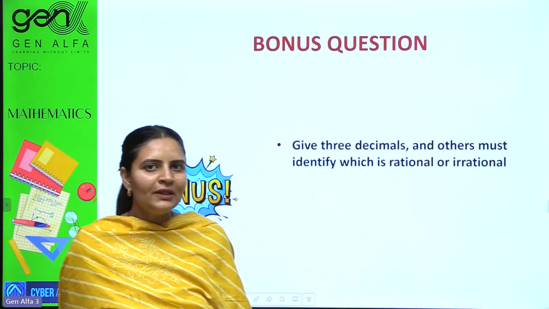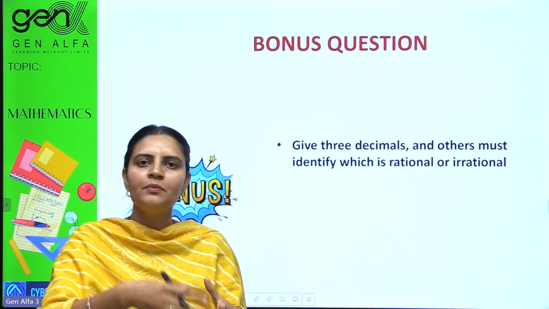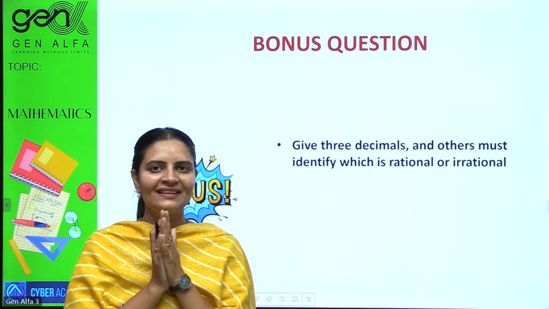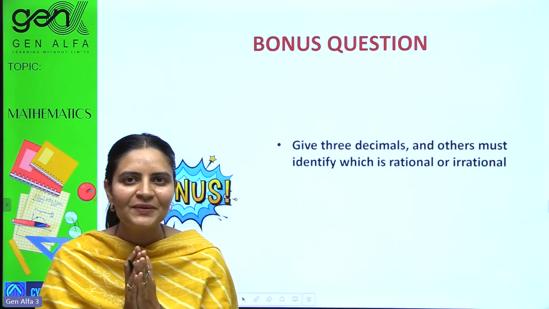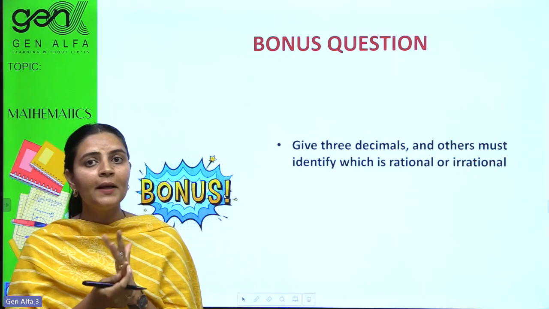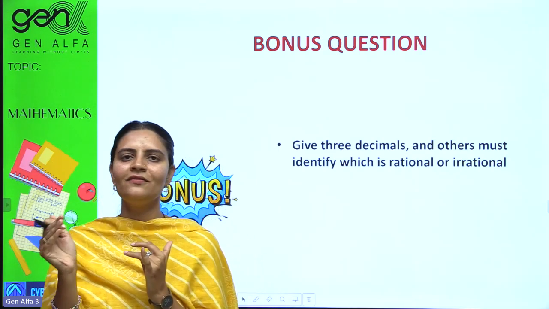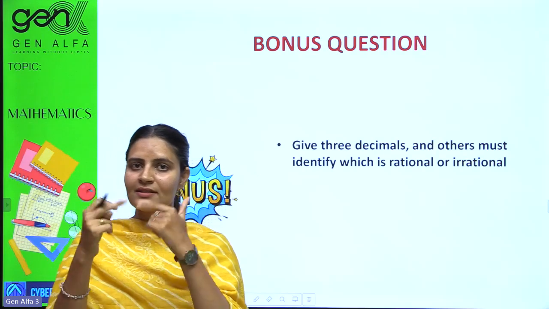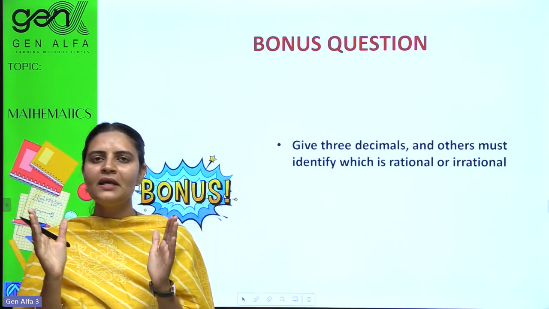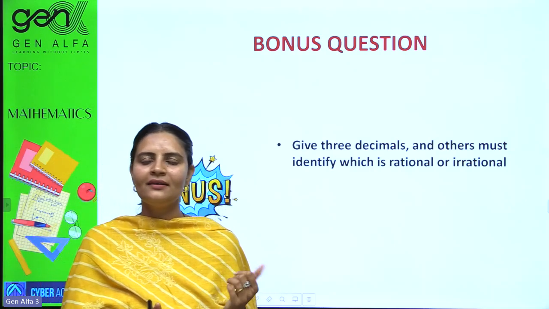Can you give me 3 decimals? And others must identify, maybe your classmate, maybe your best friend, whether it is rational or irrational. Yes, you can write 3 decimals. Just write them now, any 3 decimals. It can end, or it cannot end. If it does not end anywhere, there are 2 further cases: it would repeat or it would not repeat. Based on these categories, write 3 decimals and your partner will guess it.